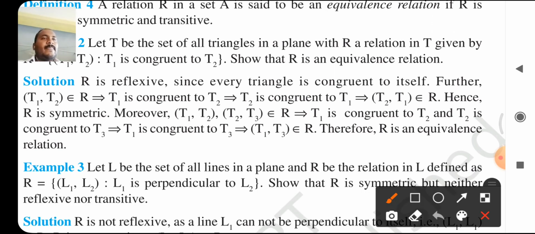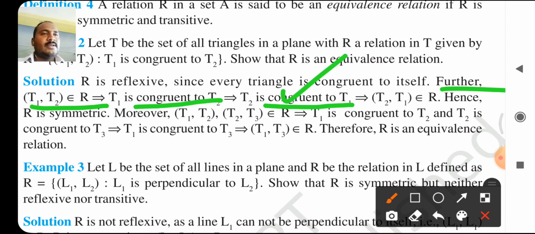Next, further, (T1, T2) belongs to R because T1 is congruent to T2, which implies that T2 is congruent to T1. Because of this, (T2, T1) belongs to R. Hence R is symmetric.